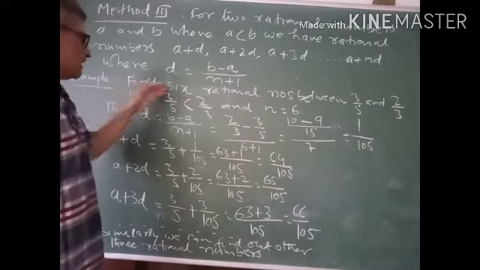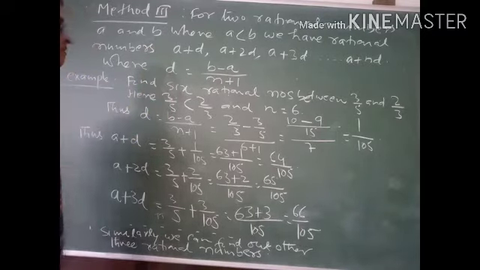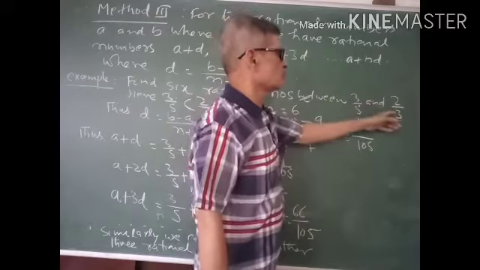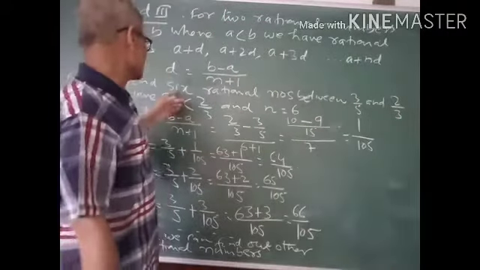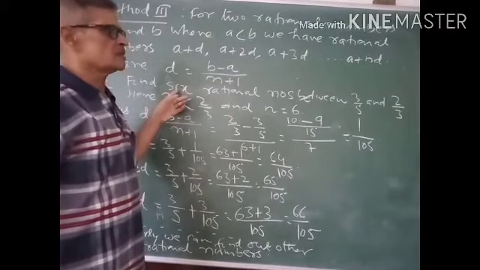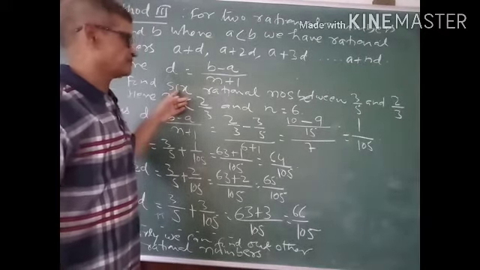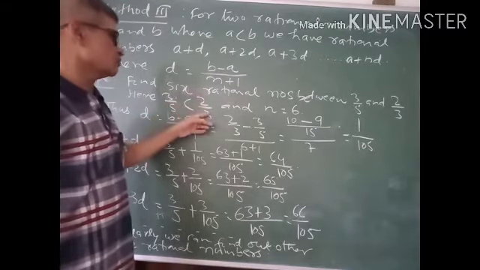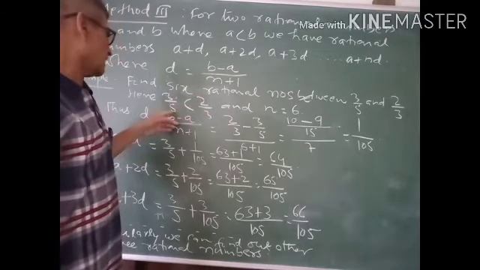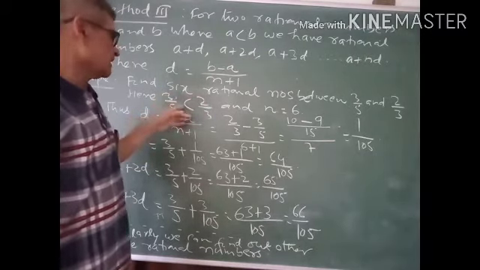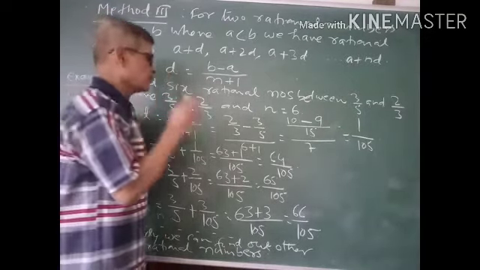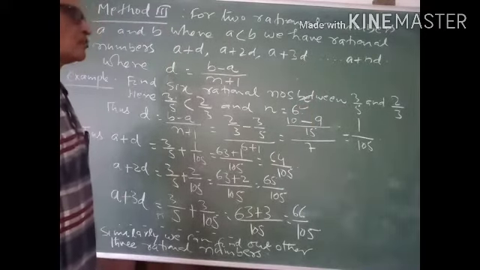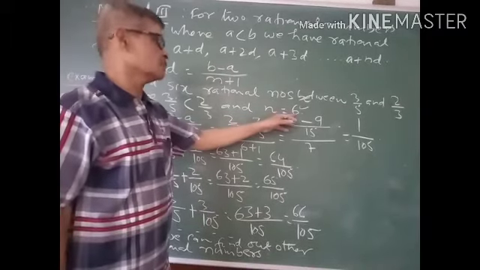So let us understand this method by an example. There are two rational numbers 3 by 5 and 2 by 3. We are interested to find 6 rational numbers between 3 by 5 and 2 by 3. Here it is clear that 3 by 5 is less than 2 by 3. And we have to find 6 rational numbers between 3 by 5 and 2 by 3. Here the value of n is equal to 6.